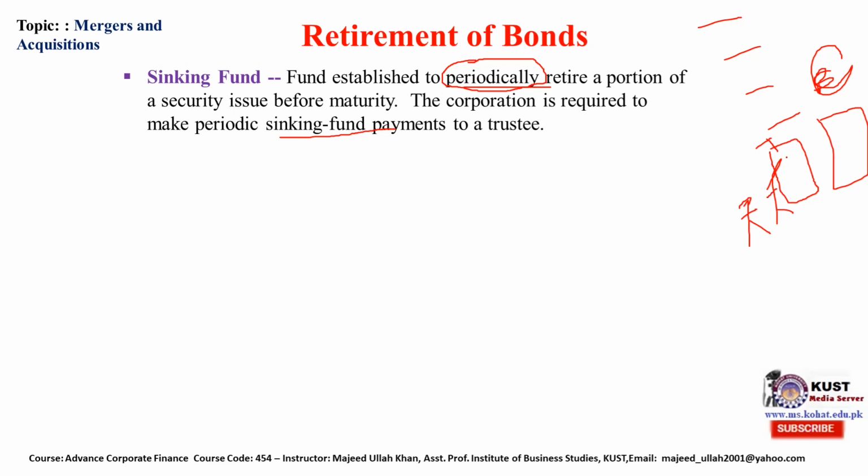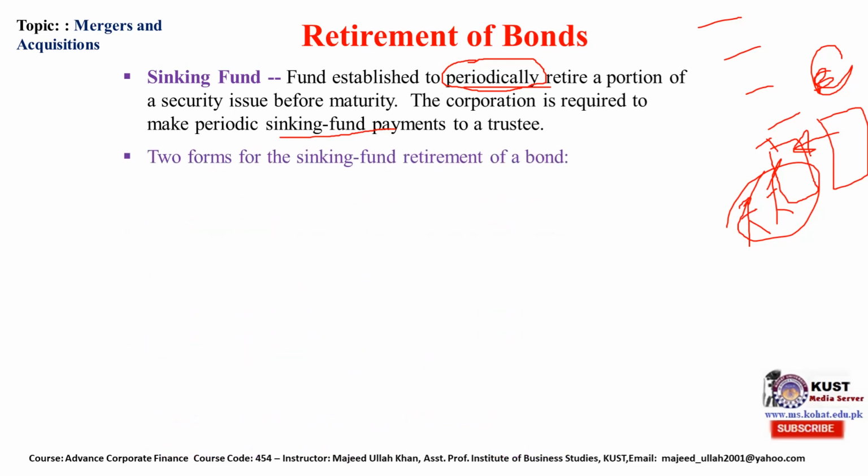So these trustees are basically representatives of the investors who are investing in a bond or fixed income securities. So organizations, if they have a sinking fund, should make periodic payments to this trustee, and the trustee will then call back these bonds. By calling back, it means they will pay the money to the bondholder, and the bondholder gives back the certificate.